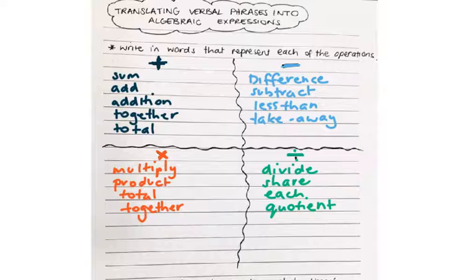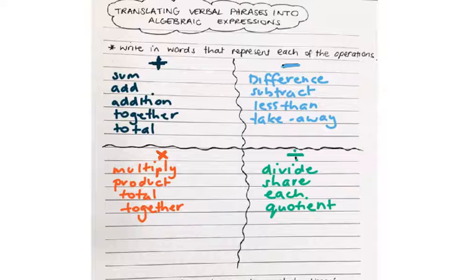So for addition, we could use the words sum, add, addition, altogether, total, increase, more than. All of these are different words to represent addition. For subtraction, we can use difference, subtract, less than, take away, reduce. All of these are different words to use to represent subtraction.